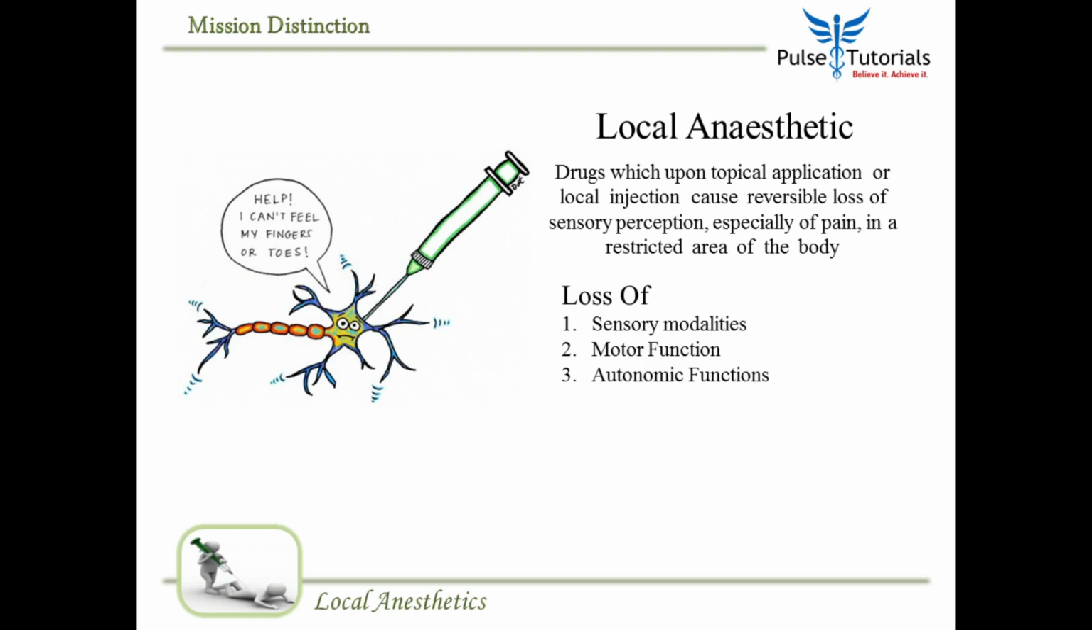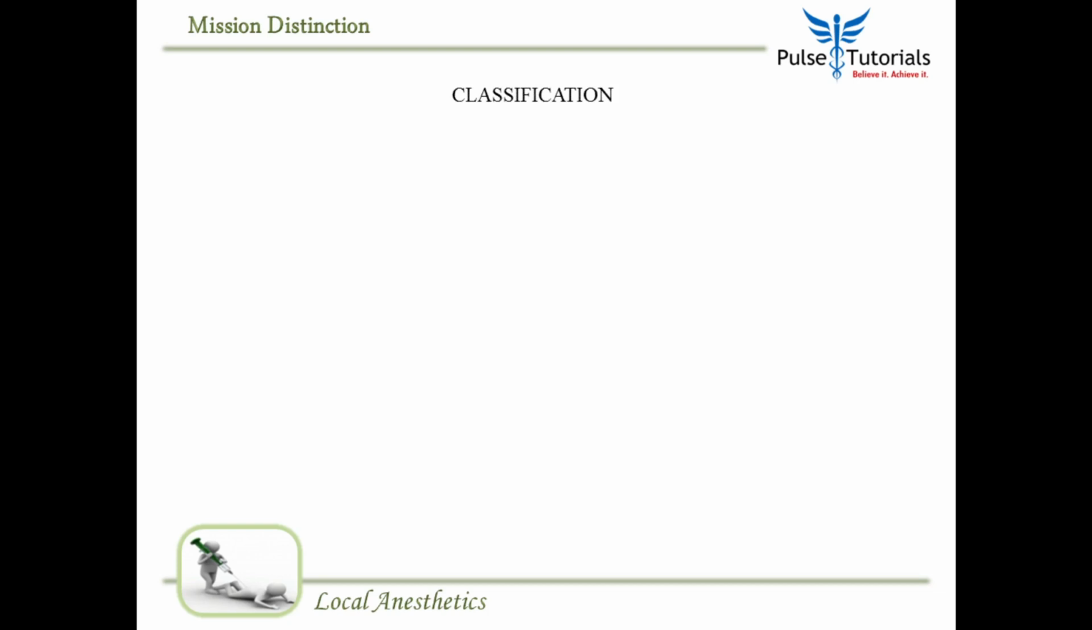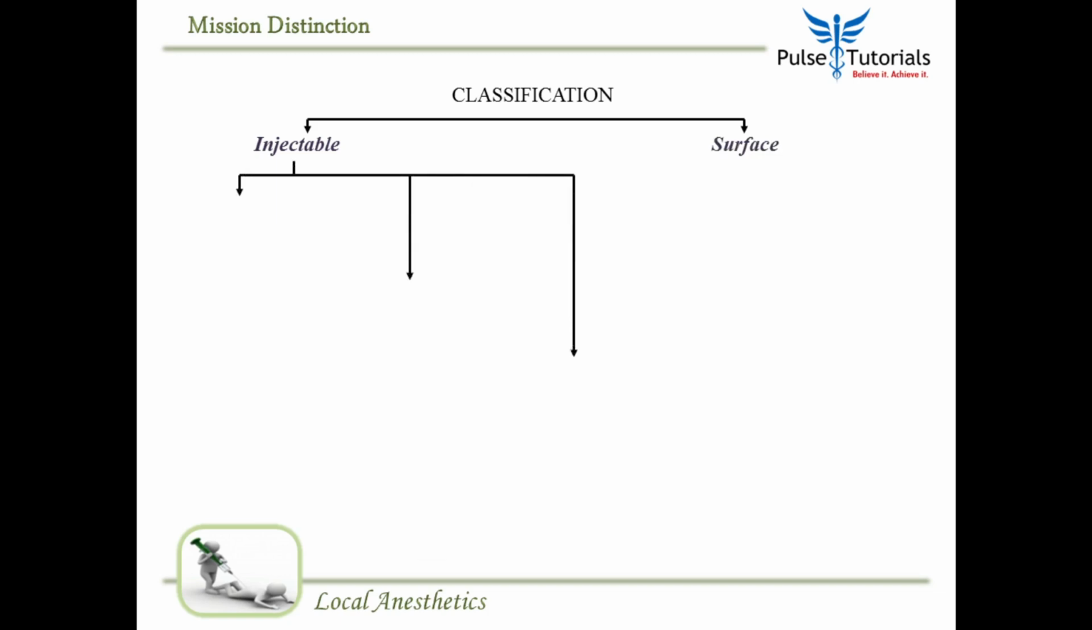Simple. We are interested in blocking pain. All the other things also get blocked. The classification of local anesthetics is very simple. We can classify them based on how we use them. Is it injectable or is it surface? Injectables are further subclassified into low potency, short duration: procaine, chloroprocaine.